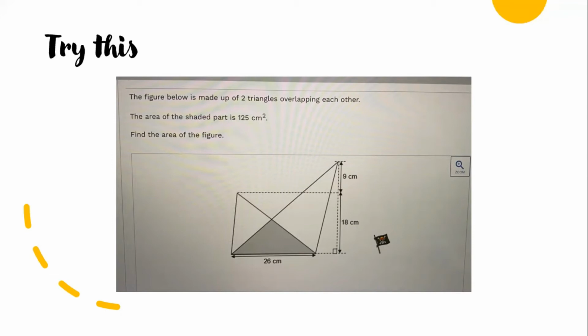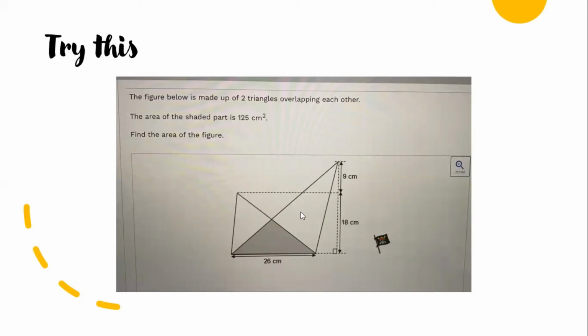So find the area of the figure. Is it the whole figure, including the shaded part? Find the area of the figure, which means the whole thing. Okay, the whole thing.